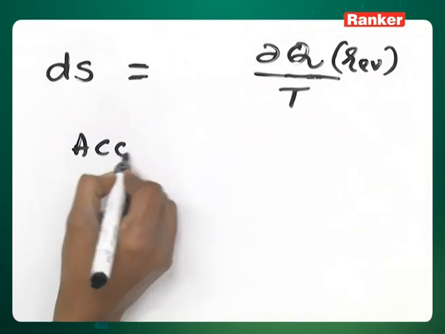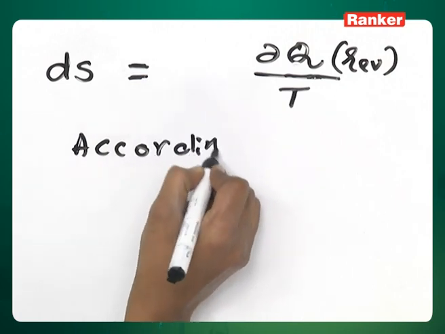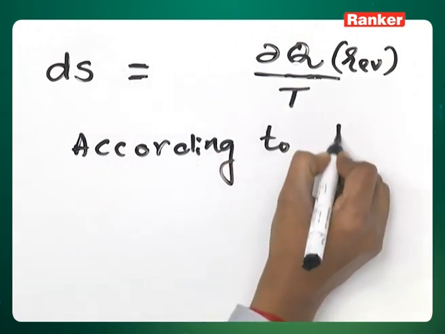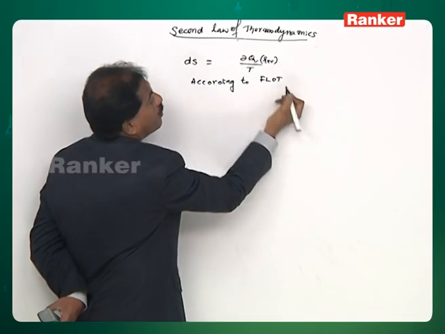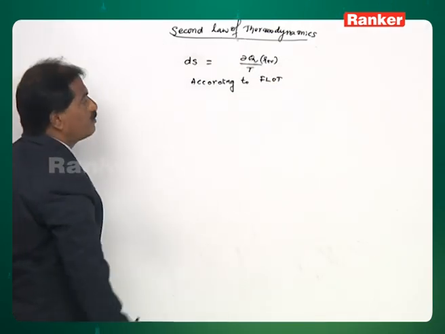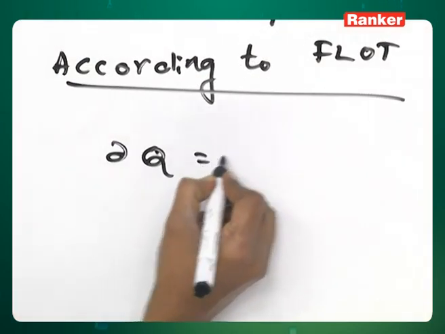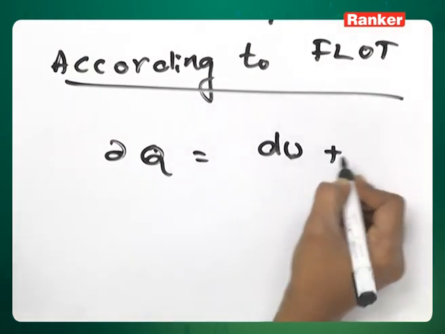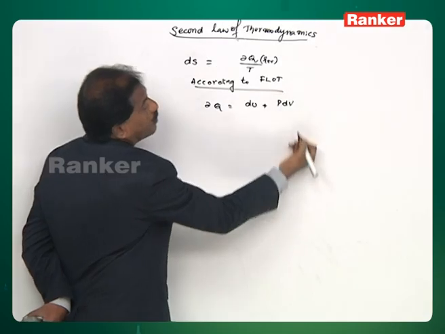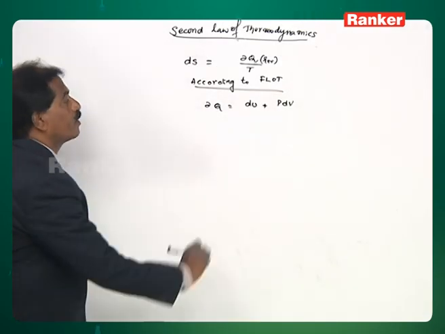Next, according to first law of thermodynamics, the expression is dq equals du plus p dv.